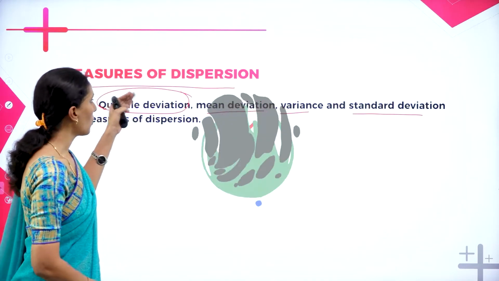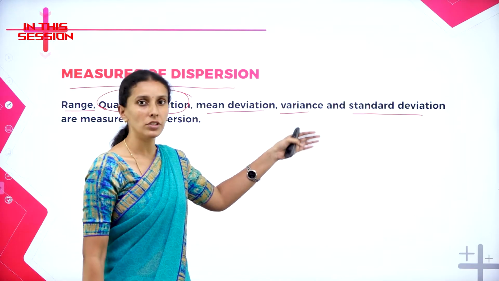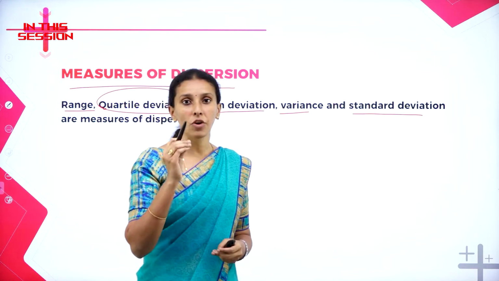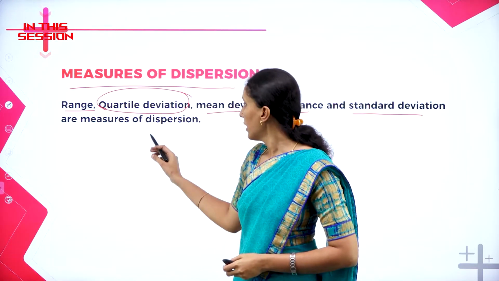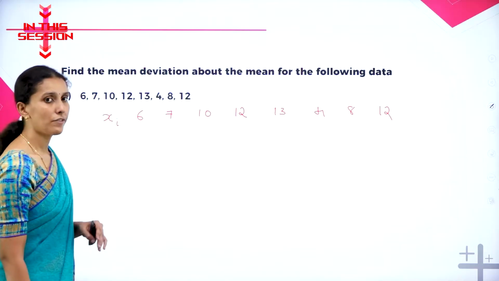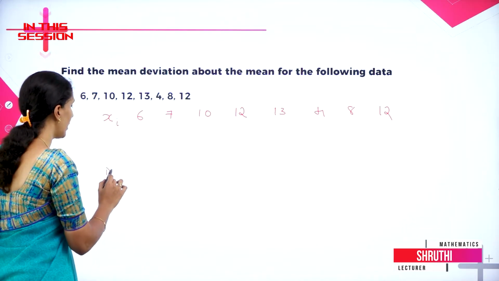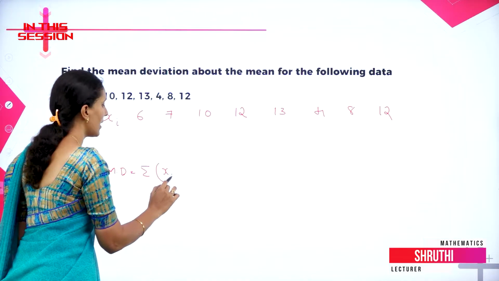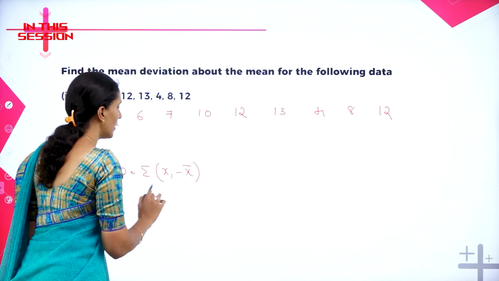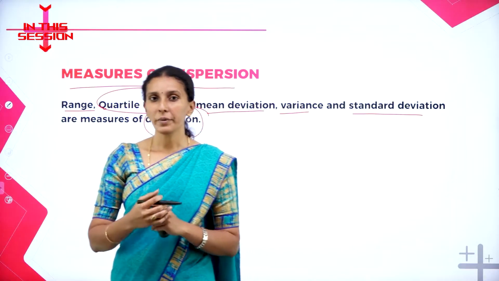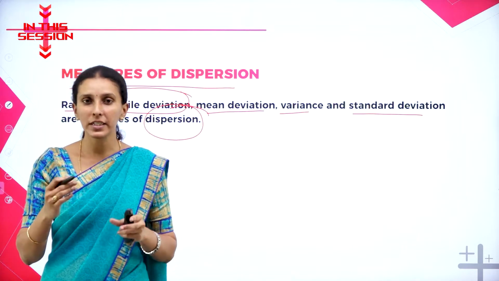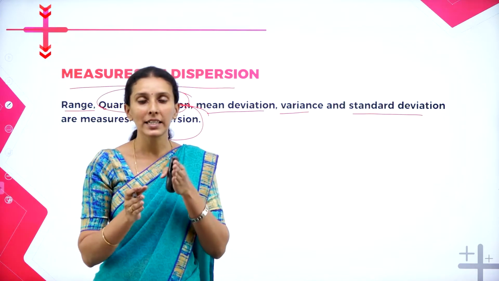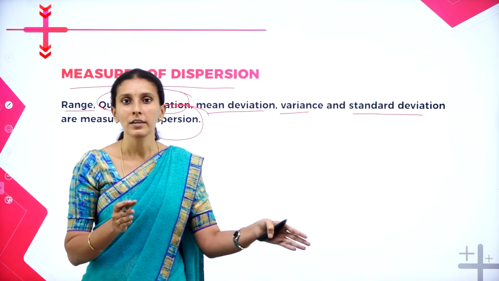The range, quartile deviation, mean deviation, variance and standard deviation are called measures of dispersion in statistics. What is the formula we have? Mean deviation is equal to summation xi minus x bar divided by n. So what do you mean by dispersion? A dispersion is nothing but whenever data is collected, how the data is distributed throughout.